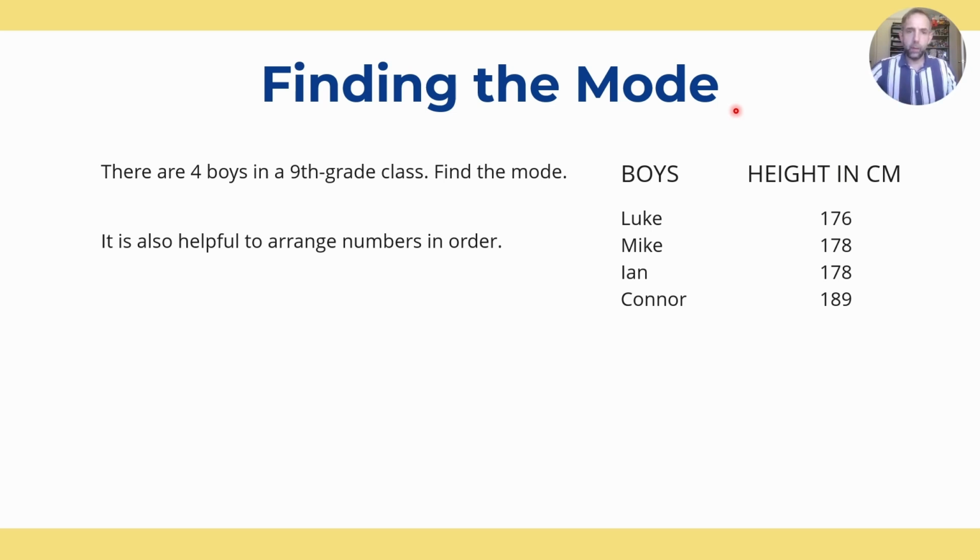So when you're finding the mode, remember you're looking for the most common number, which is why it can be helpful to put your numbers in order as well. So a quick visual reminder, the mode of this one here would be the blue bar, 5. But if you've got lots of pieces of data, putting it in order might make it easier for you to count how many times each number occurs.